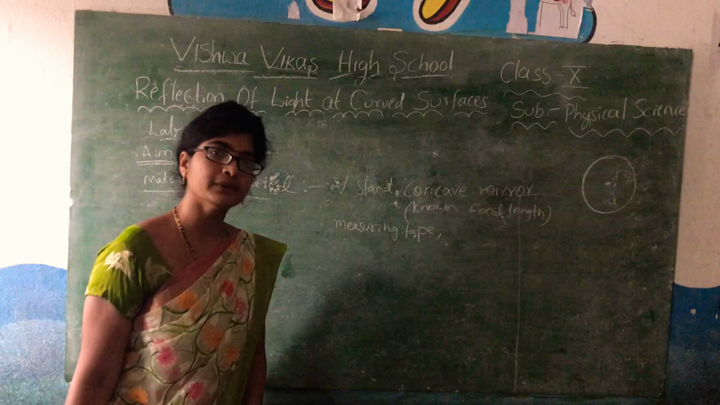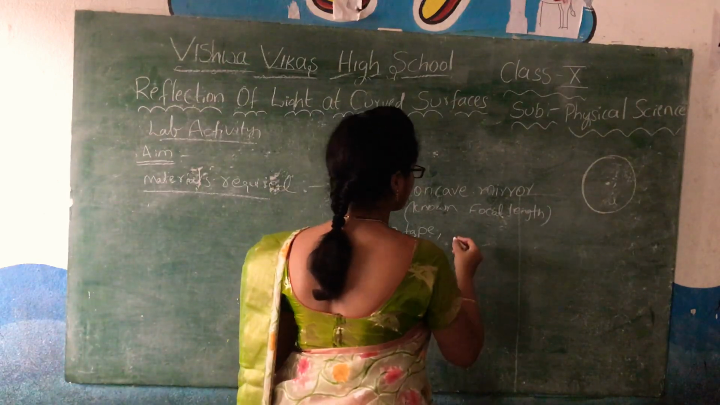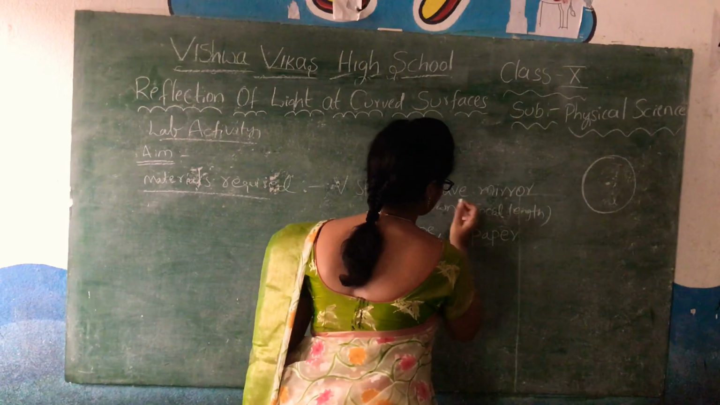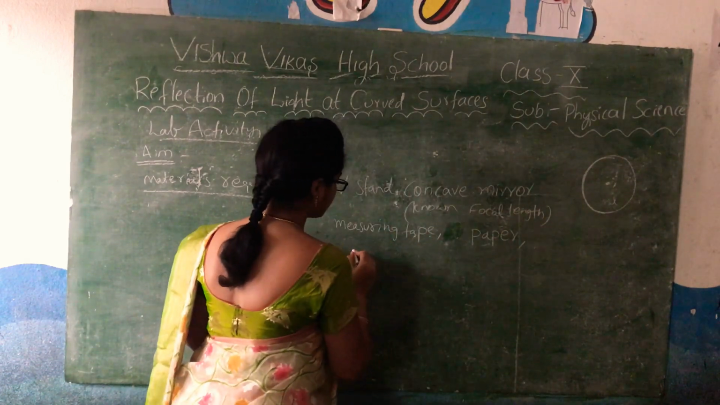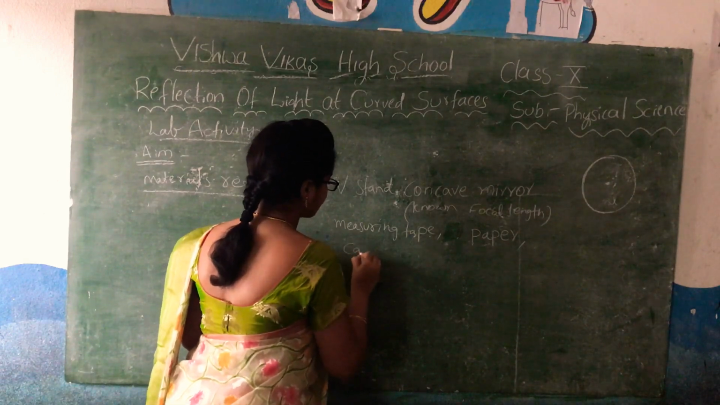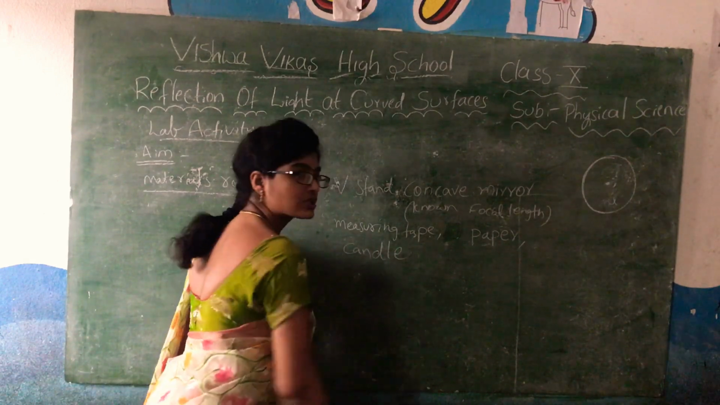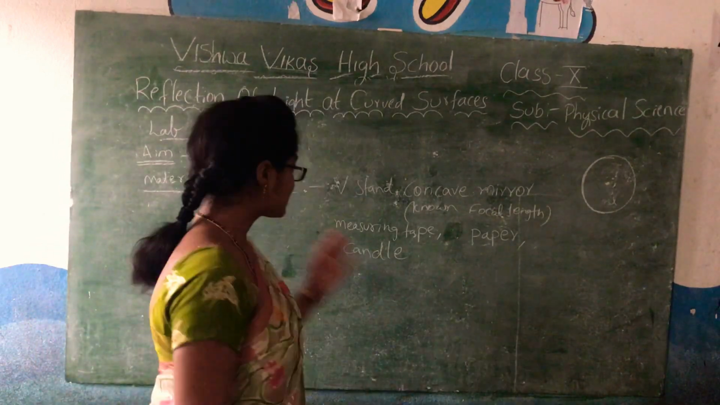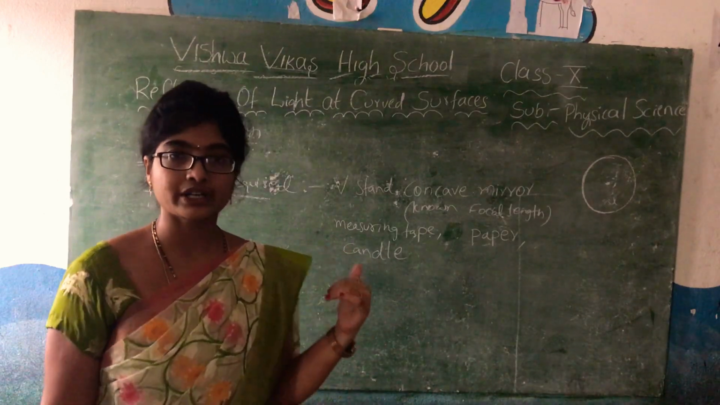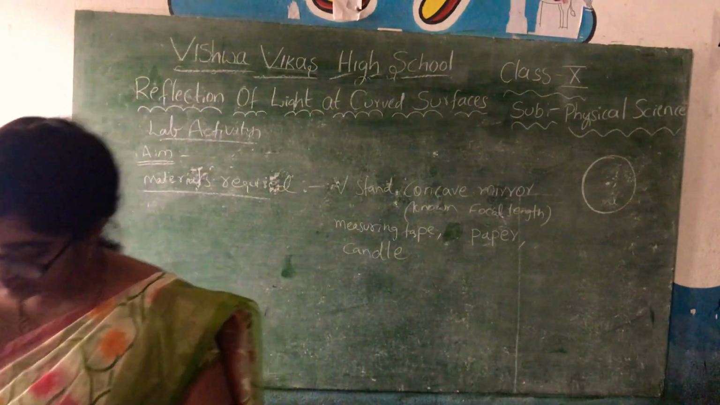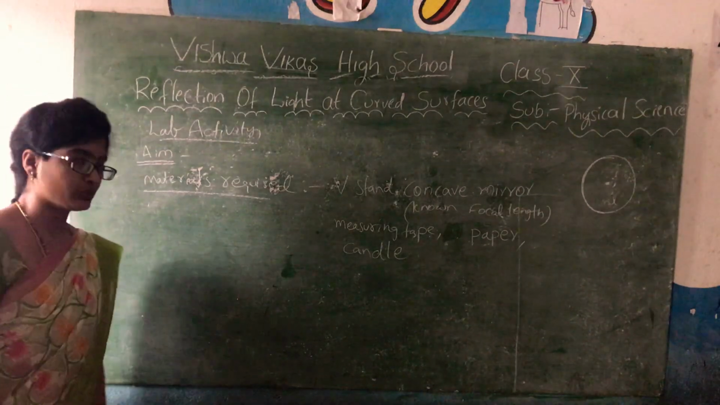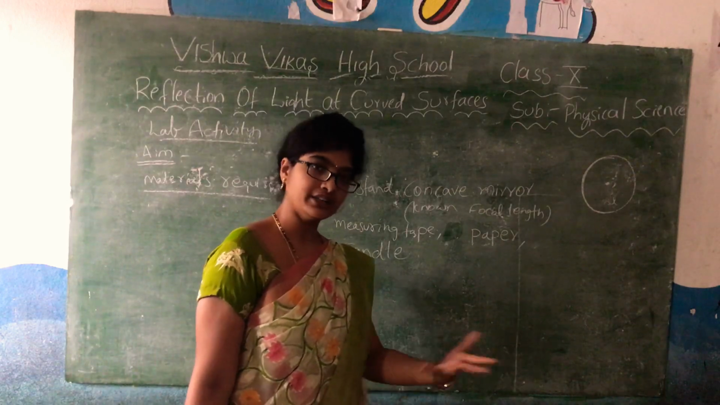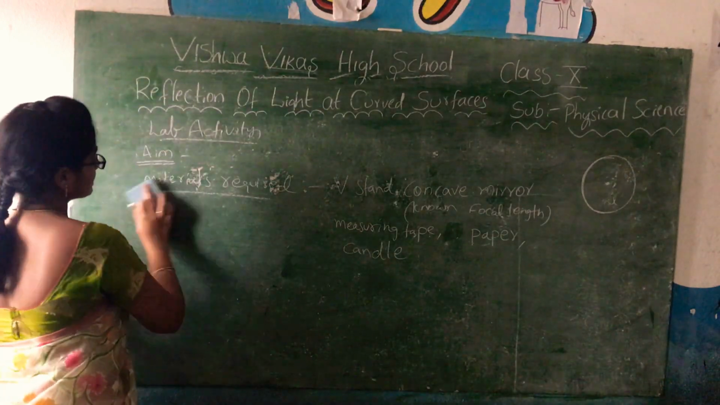I also need a white paper, and a light source, for example a candle. This is the equipment, the materials required, which I need to conduct this activity. So these are the materials required. I will first set up all this material and then explain it.